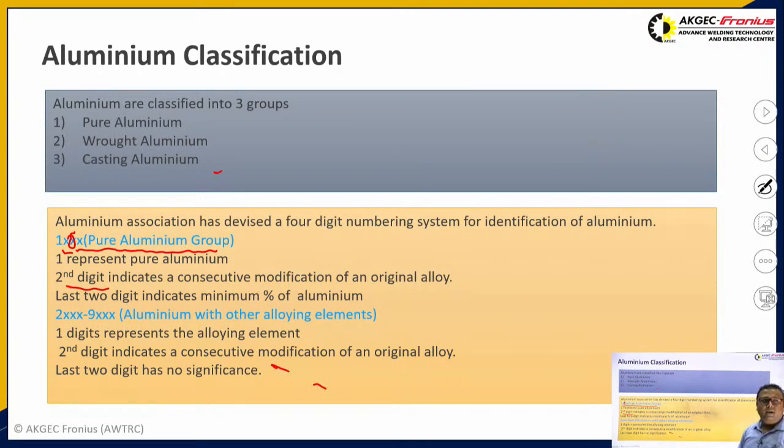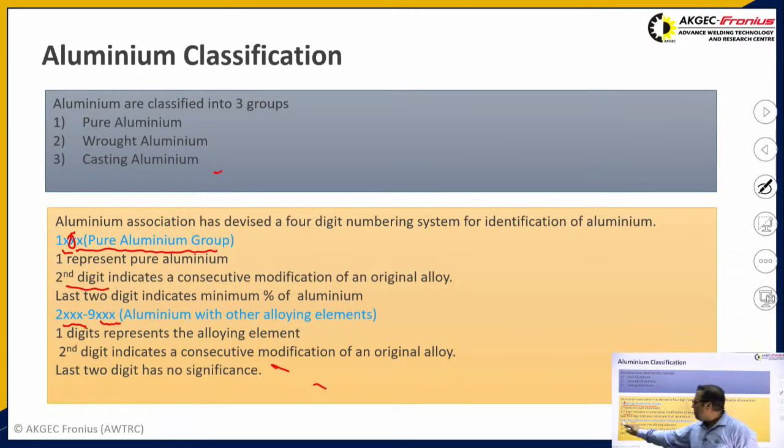Then the second aluminium classification, starting from 2XXX to 9XXX: when we add an alloying element in the aluminium, then depending upon what type of alloying element you are adding, there are further classifications from 2XXX to 9XXX.